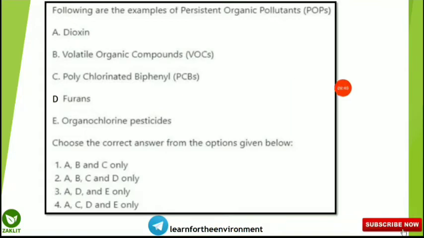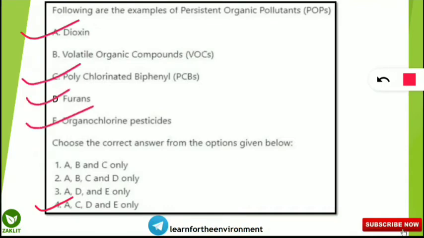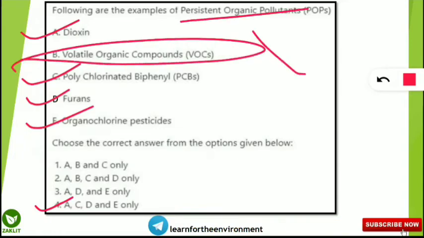Yes, A, C, D, E are the examples, that is dioxin, polychlorinated biphenyls, furans and organochlorine pesticide are the example of persistent organic pollutants, but VOCs are not the example of POPs because they are volatile in nature. They will not persist, they will not stay longer in the environment. From the word itself you can recognize that it is not suitable. Persistent means it will stay for several years, but volatile means it will simply disappear.